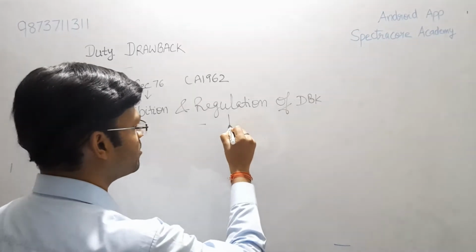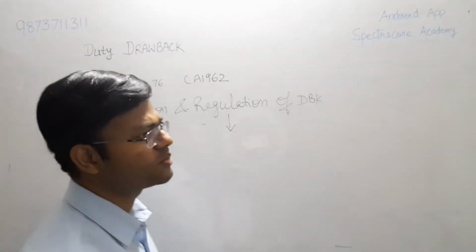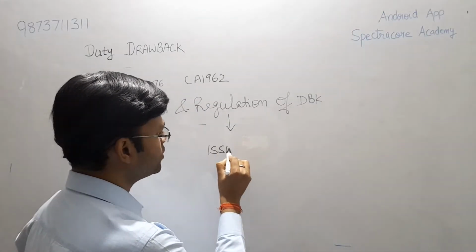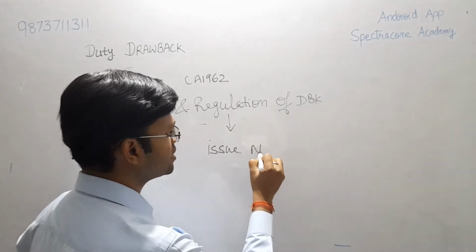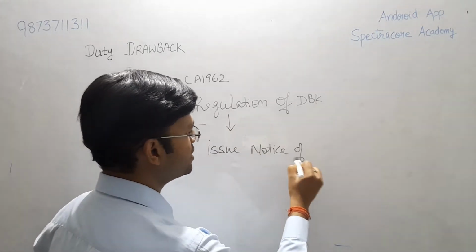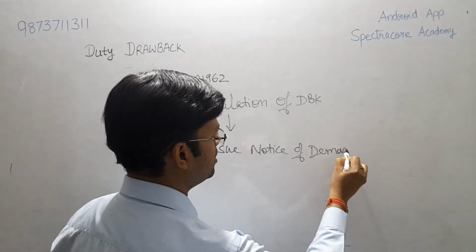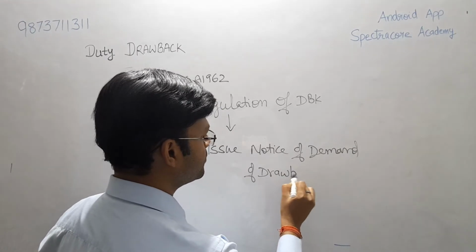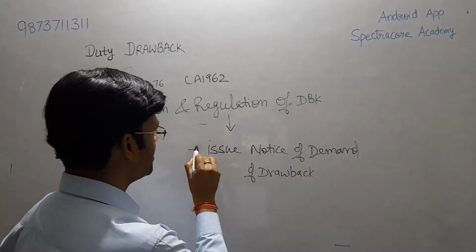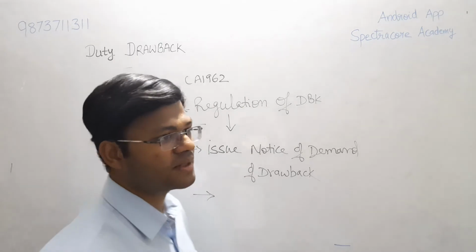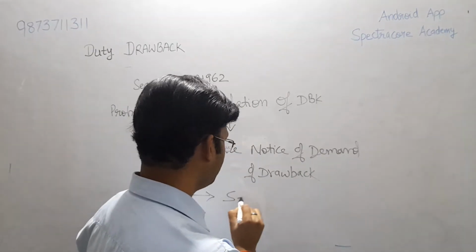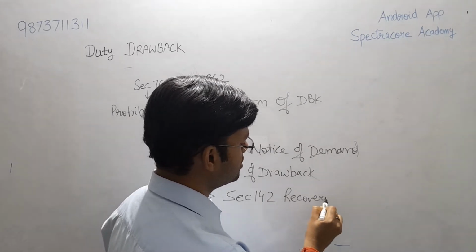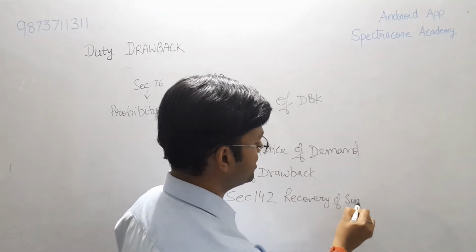Under the regulation of drawback, if it is found that the drawback has wrongly been given, then the government through its department will issue a notice of demand for the drawback to be given back, and this demand is recoverable as per section 142 as recovery of sums due to government.